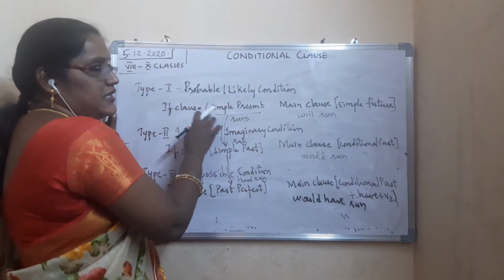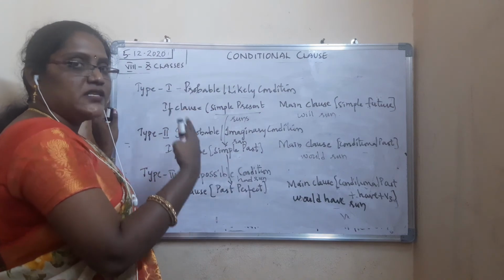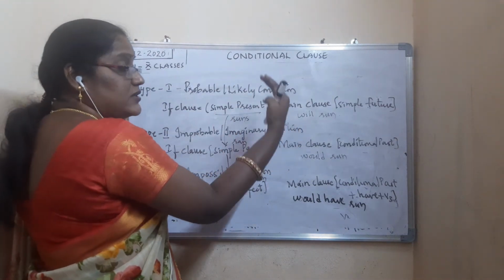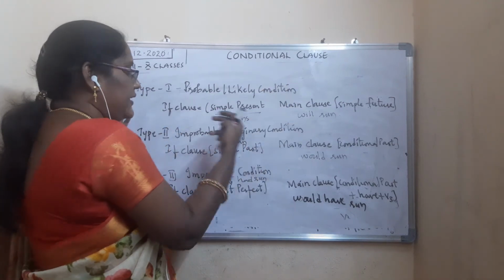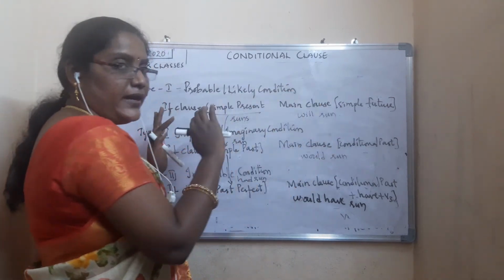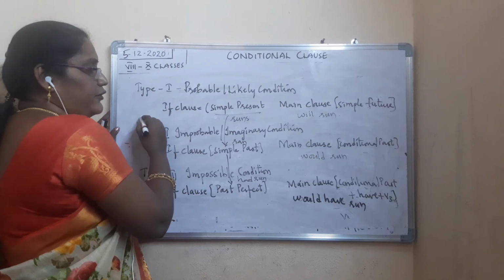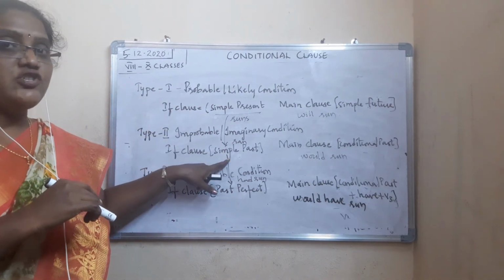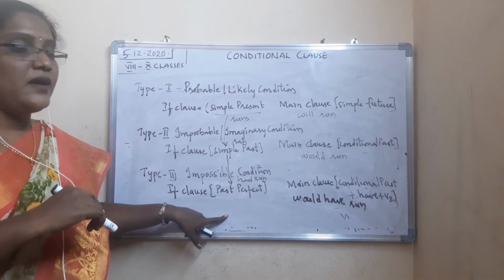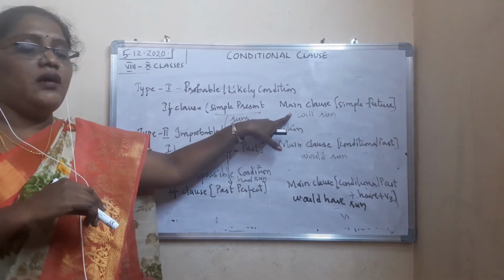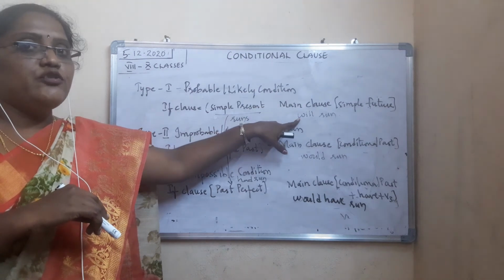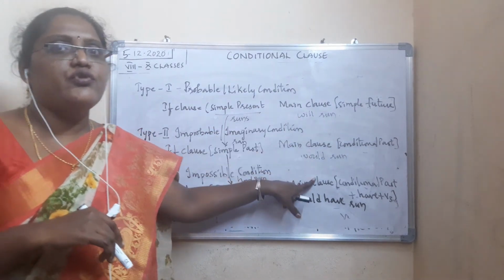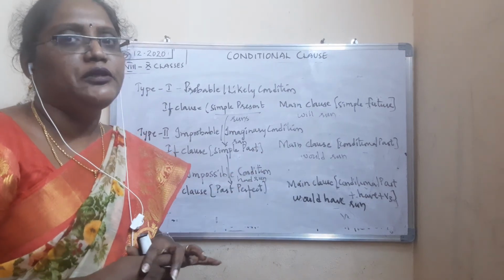Simple present tense. If clause, anyhow you know that always the if clause depends on the main clause. So you have two parts in a sentence. You are dividing the sentence into two parts. One is the if clause part and one is the main clause part. So type 1 you have to put present tense, which changes to simple past in type 2. Simple past changes to past perfect in type 3. And here, simple future changes to what? Conditional past. Will changes to would. Would changes to would have plus V3 form. It's very simple to remember.